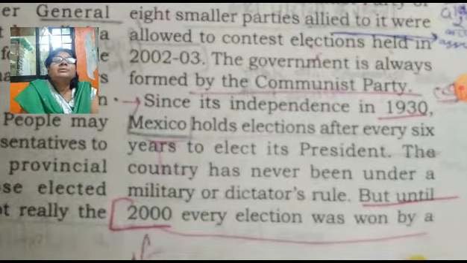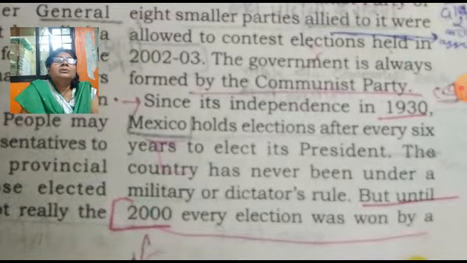So this is the example of China. Though they are conducting elections, the voters have limited choice, because only candidates from the Chinese Communist Party and its 8 follower parties participate. Every time these parties' members come into a winning position, so we can't say that there is a democracy.